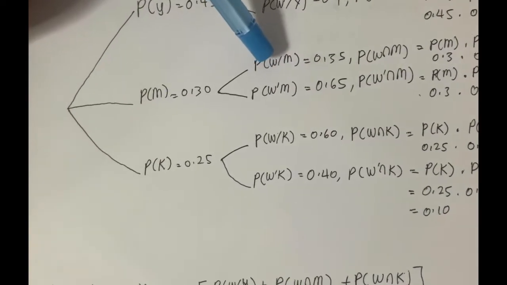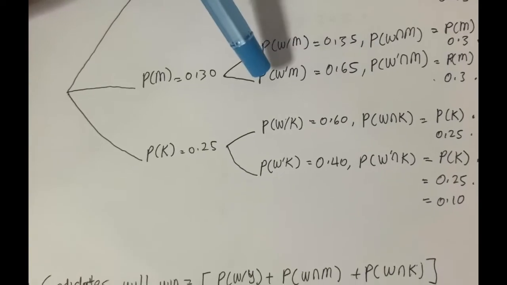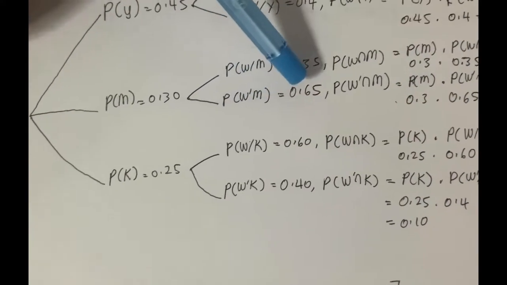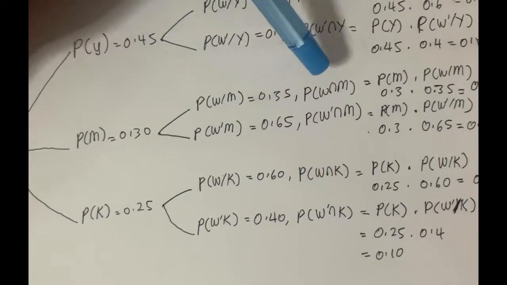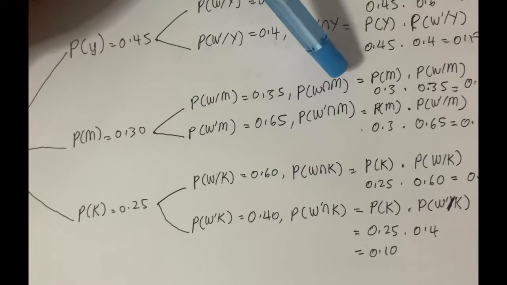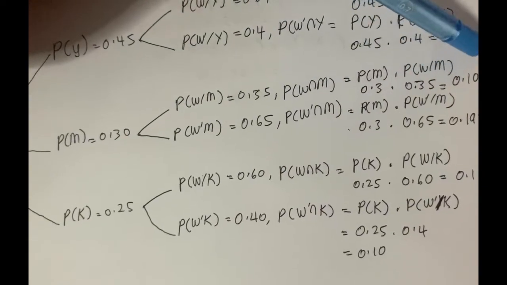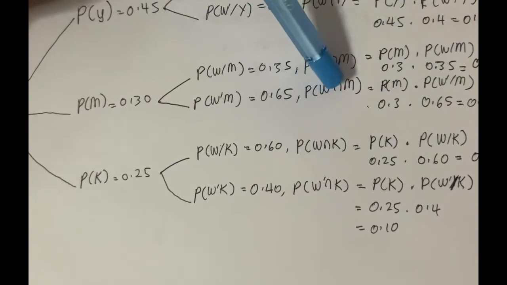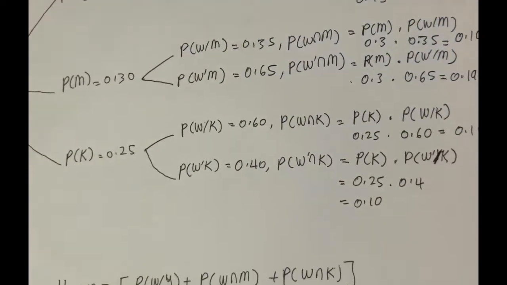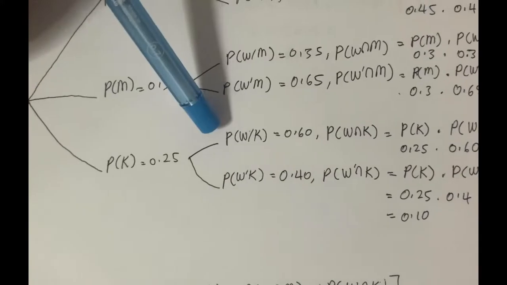Okay, so the probability for Mrs. Masuri won the election is 0.35. So the probability for Mrs. Masuri not winning the election is 0.65. So the probability of won intersect Mrs. Masuri is 0.105 and not won intersect Mrs. Masuri is 0.198.